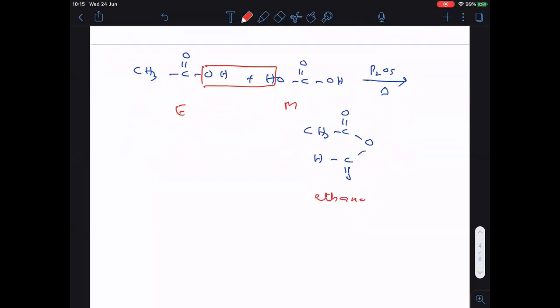This is said to be ethanoic methanoic anhydride. Completed.